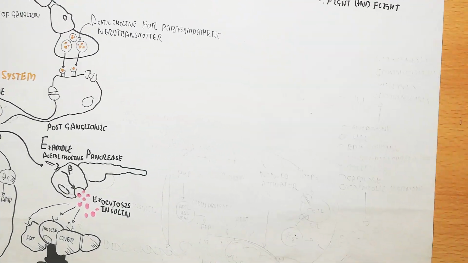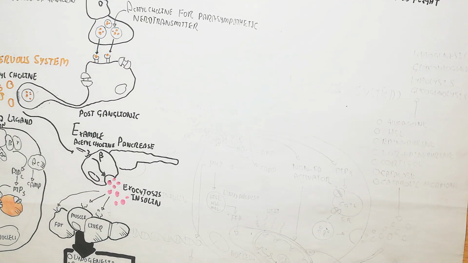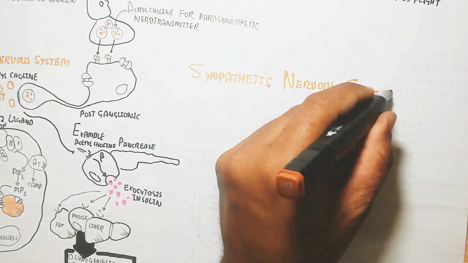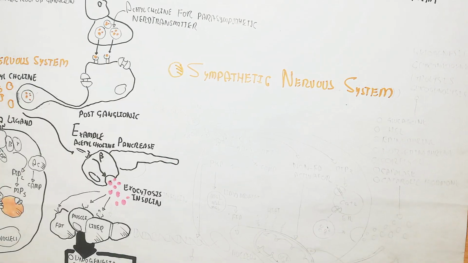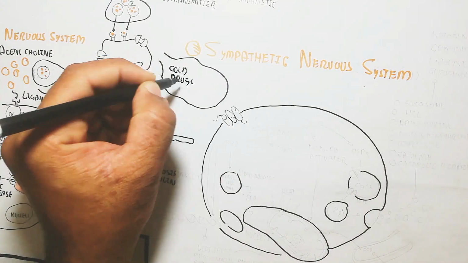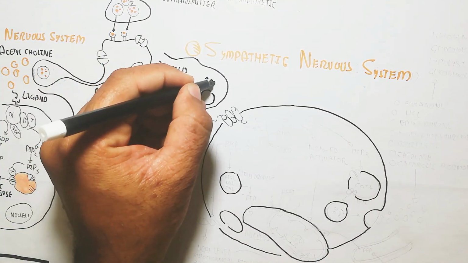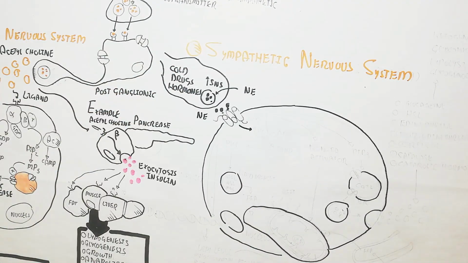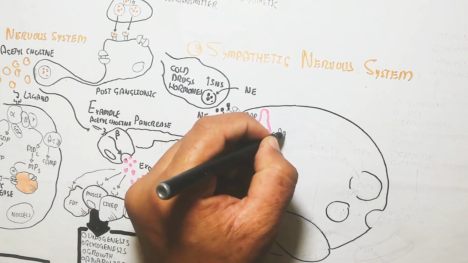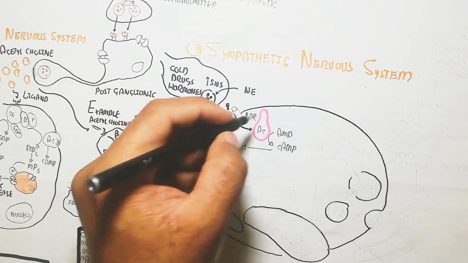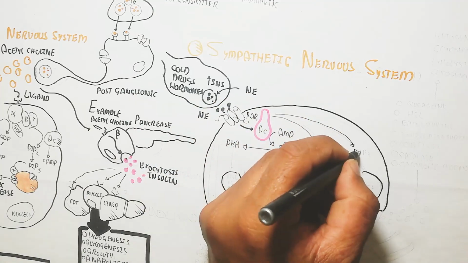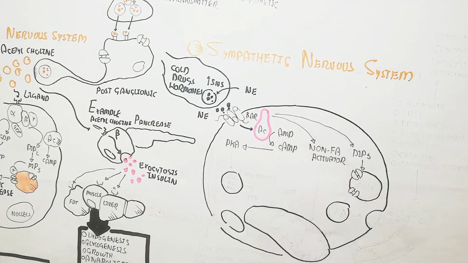But anyhow, let's understand the sympathetic nervous system. So what is the sympathetic nervous system? The major neurotransmitter involved in the physiological changes of the cell is norepinephrine. Cold, drugs, and hormones are the major stimulants that enhance the sympathetic nervous system and trigger exocytosis of the neurotransmitter norepinephrine. It is also produced from the adrenal gland. In this way, adenylate cyclase increases cyclic AMP, which increases protein kinase A.